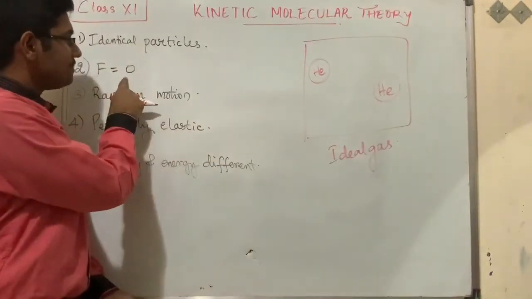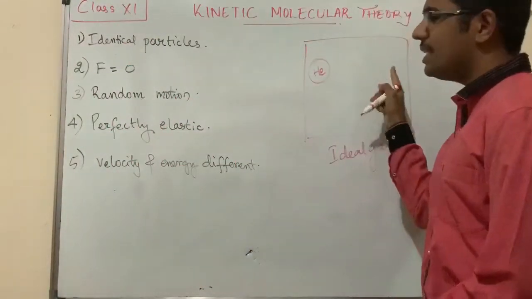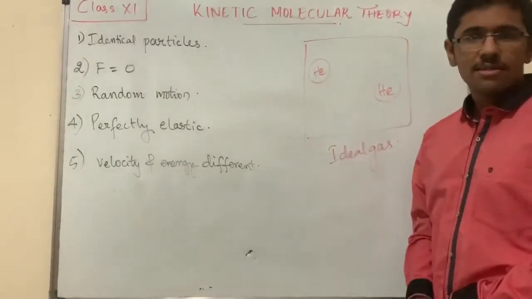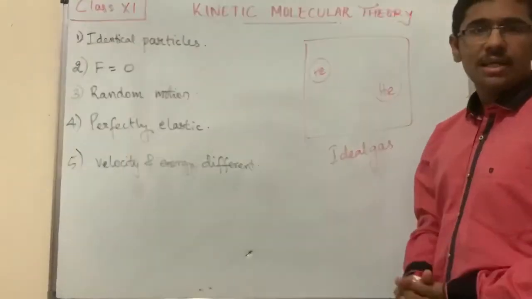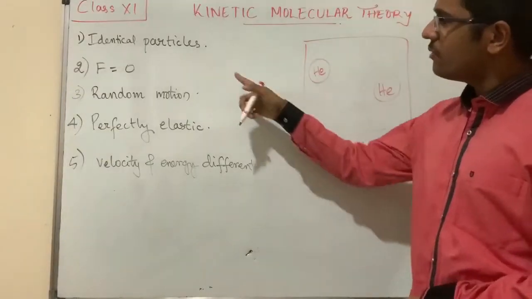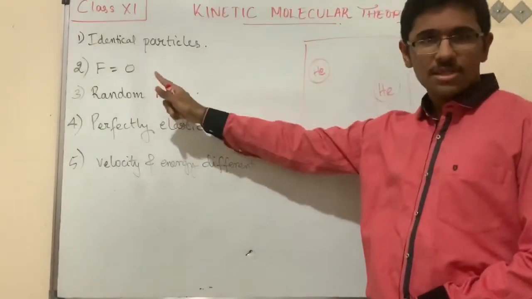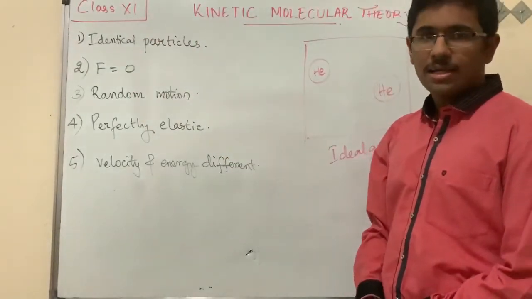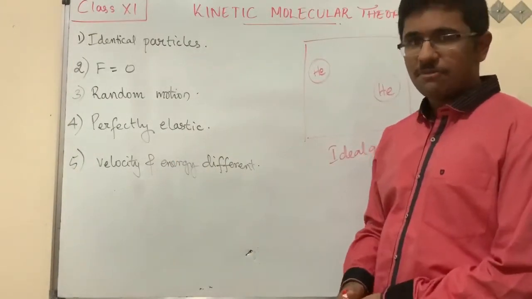Then let's see the second. The force is 0. That is, there is no force of attraction between the helium particles. This was a postulate which was given, but is that postulate actually correct? No, because we know that even though there is no reaction or there is no bond between helium atoms, there always exists a force that is known as van der Waals force. So van der Waals force is actually existing, but this kinetic molecular theory did not consider that force. So this second postulate is incorrect. But we should mention that postulate when we are studying kinetic molecular theory, because the limitations of this topic led to the discovery of some other topic that we will discuss later.